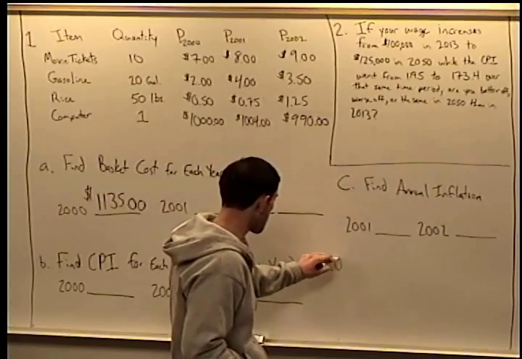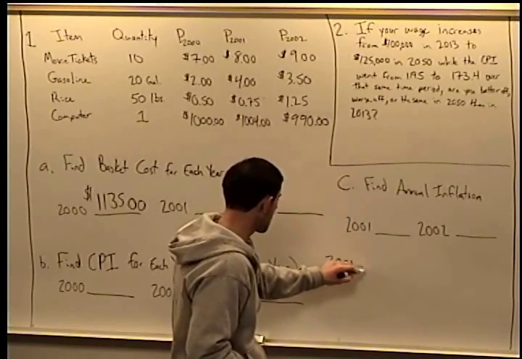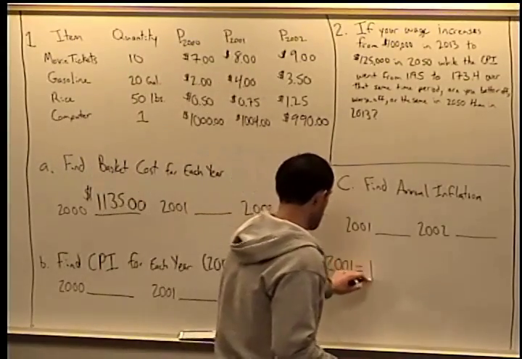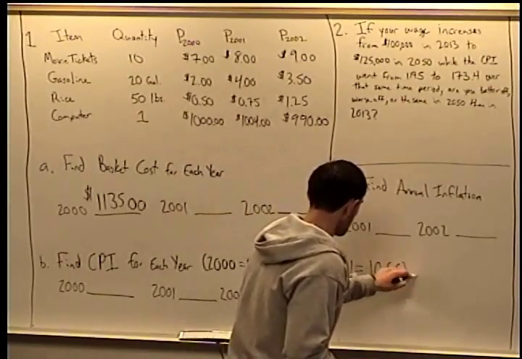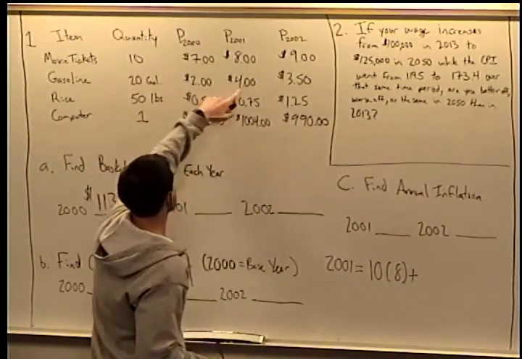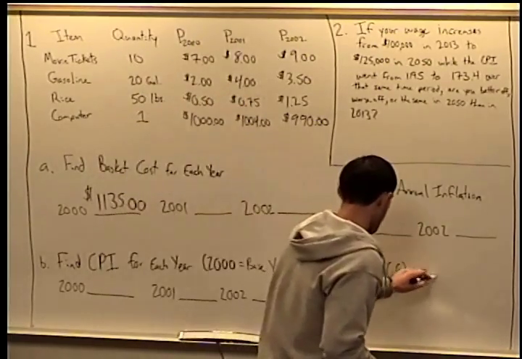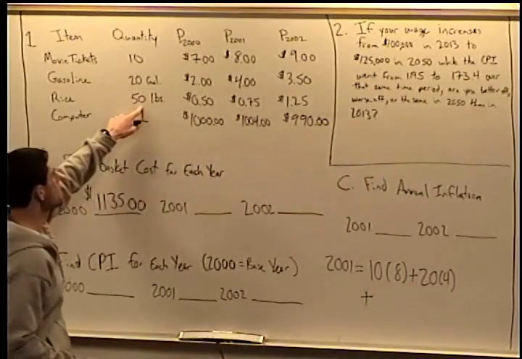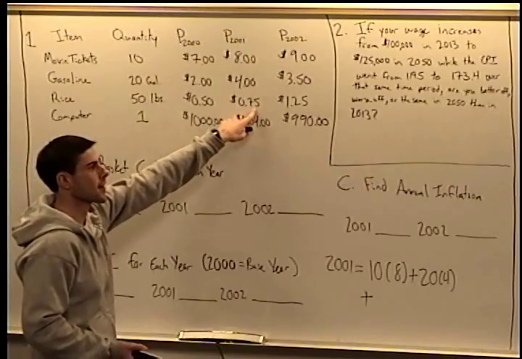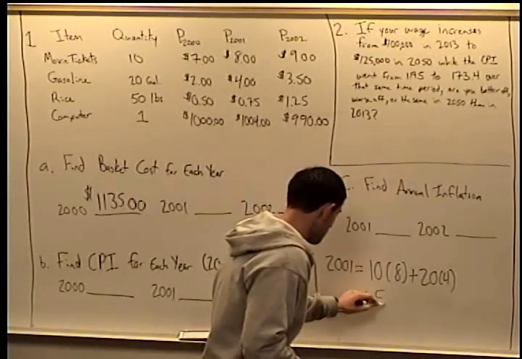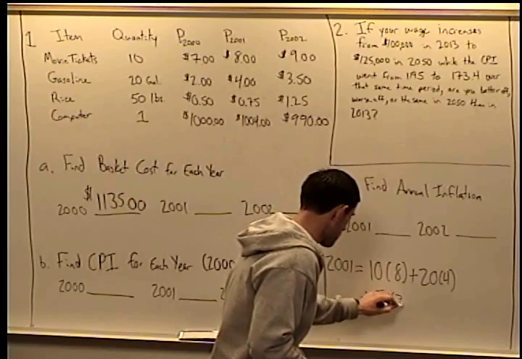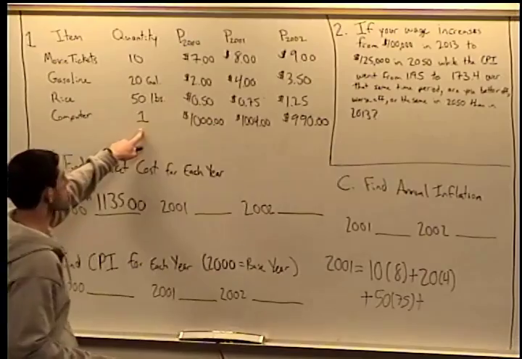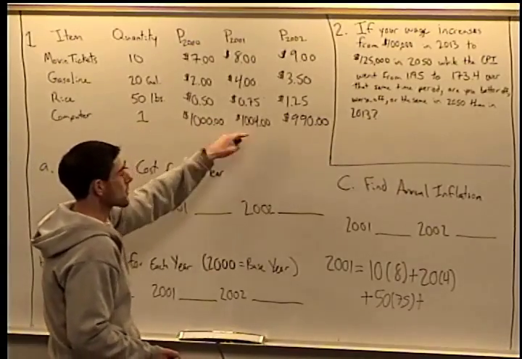So for 2001, that's going to be equal to 10 times 8, plus 20 times 4, plus 50 times 0.75, plus 1 times 1004.